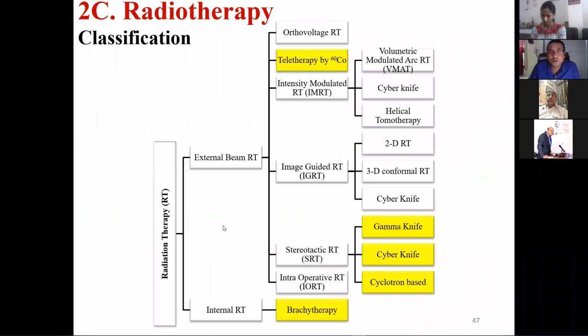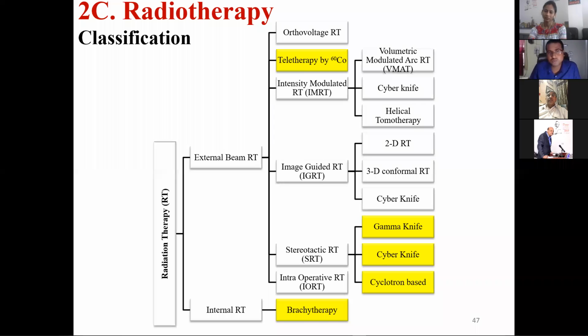Okay. Now I'll come to the radiotherapy portion. Already I have told what is radiotherapy and what is nuclear medicine. Radiotherapy means the application of radioisotopes in a sealed source, and in the case of nuclear medicine, it should be an unsealed source. That is the difference. Here radiotherapy can be of two types: external radiotherapy and internal radiotherapy.